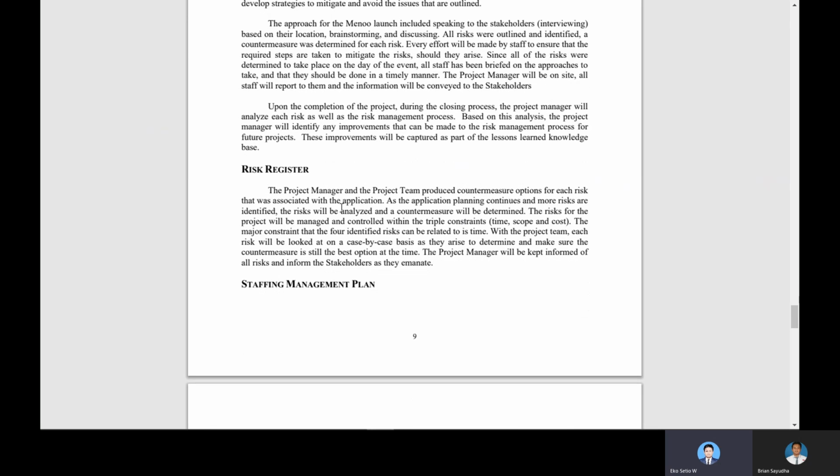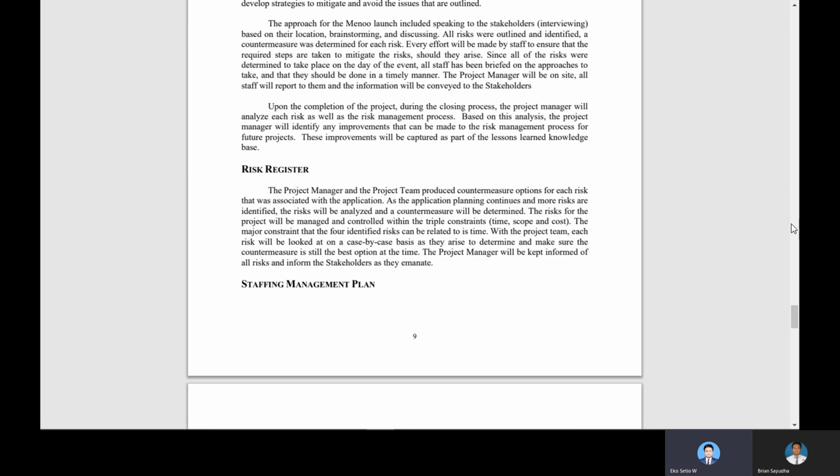Next is the risk register. The project manager and project team produce countermeasure options for each risk that was associated with the application. As the application planning continues and more risks are identified, the risks will be analyzed and countermeasures will be determined. The risks for the project will be managed and controlled within the triple constraint: time, scope, and cost.